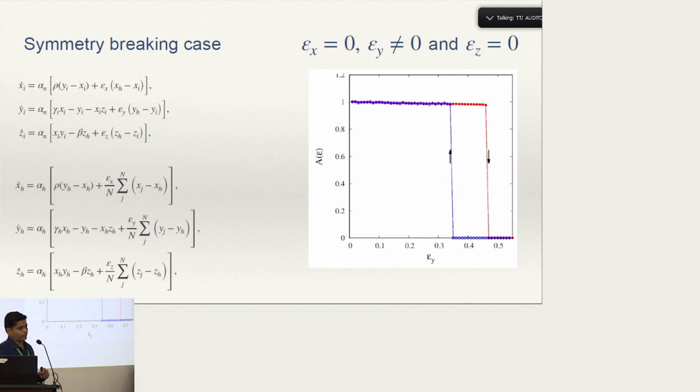The other is, it goes to amplitude death because your alpha n is not equal to alpha h. If you take alpha n equal to alpha h, I don't think you will get amplitude death. Yeah, there is no amplitude death. Okay. Thank you.